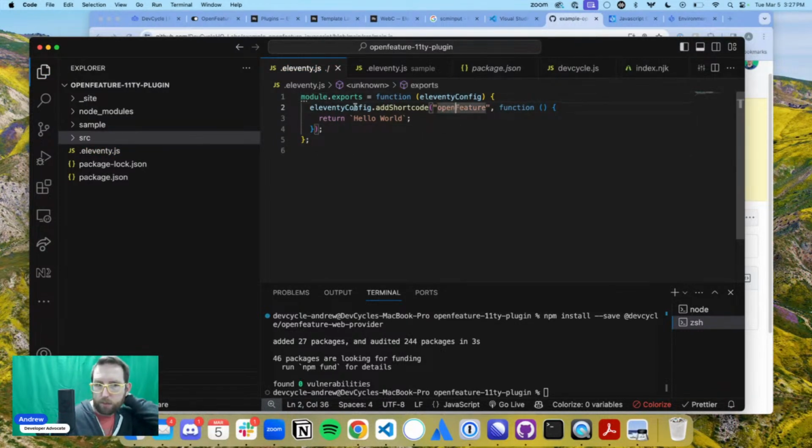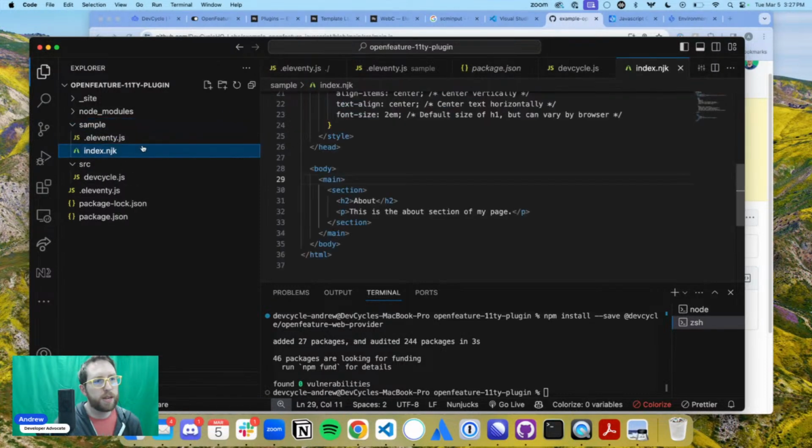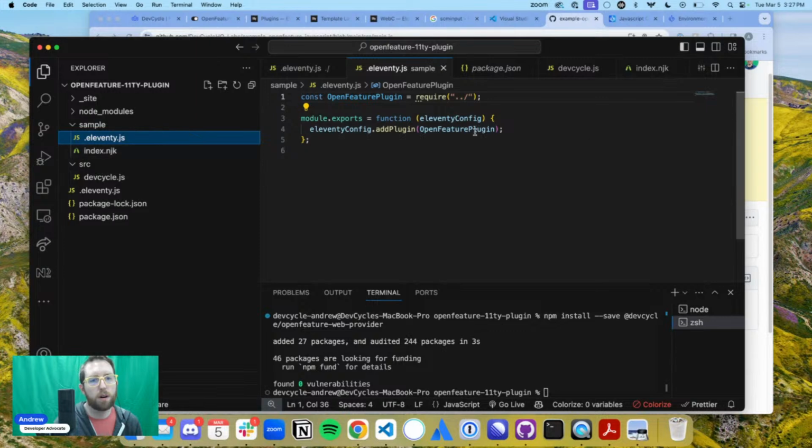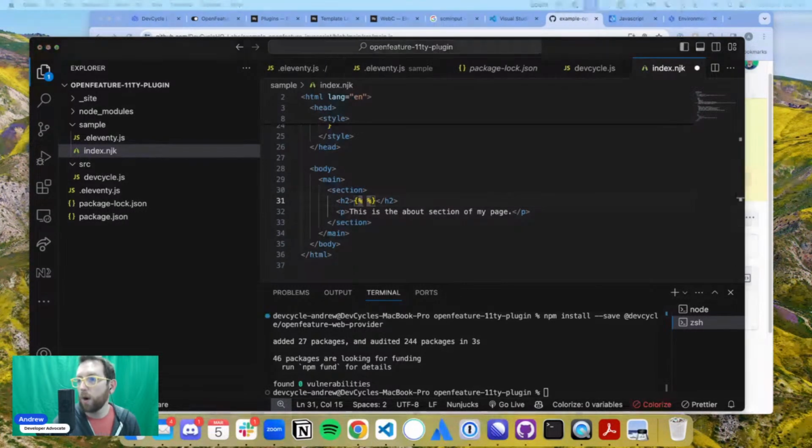We've got a shortcode. Our OpenFeature shortcode returns hello that we're defining in here. So we're pulling that into this OpenFeature plugin. This is defined through our require statement. From in here, and then we're going to now use Nunjucks, and we're going to change this about to actually use Nunjucks, which I think for variables is this plus that. I want to say it's that, but I may be wrong. Nunjucks. No, that was right.